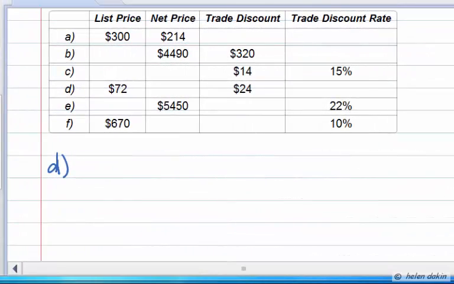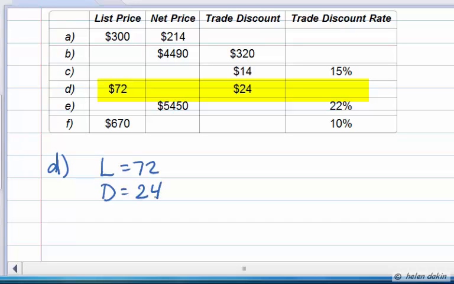In Part D, we are told that the list price is $72. And we are also told that the amount of trade discount, D, is equal to $24. So capital D is $24. Now, we're asked to determine the net price, and we're asked to determine the trade discount rate.